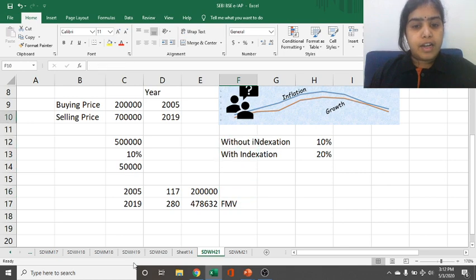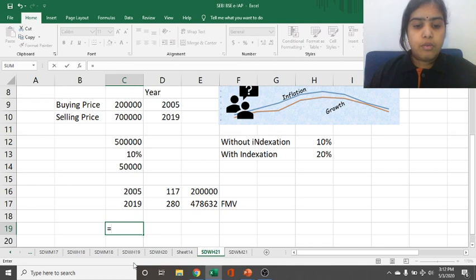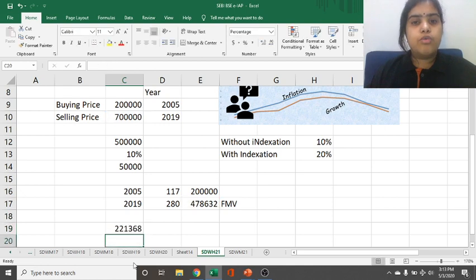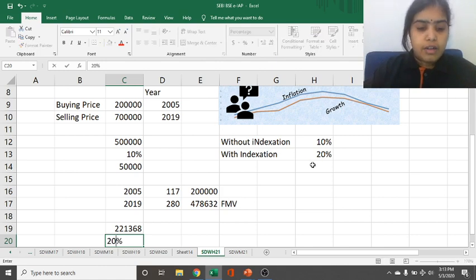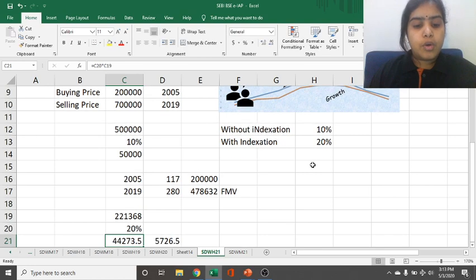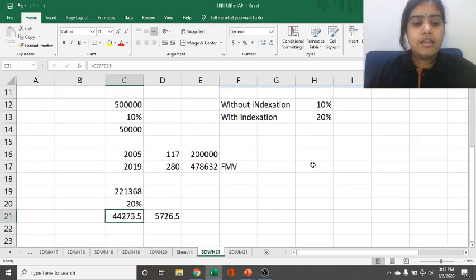But the market value was 7 lakh rupees and the fair market value was 4,78,000. The difference between 7 lakh and 4,78,000 is 2,21,000. And the rule says with indexation we have to pay 20% tax. So on 2,21,000 we will pay 20%, which is